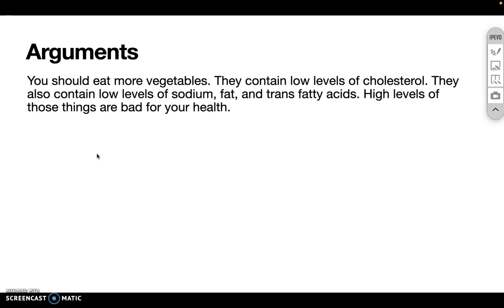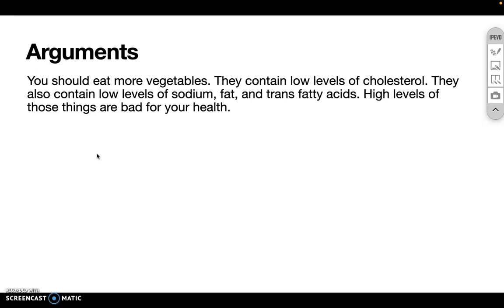And there's really no evidence that these things in high levels are bad for your health. These are all just given. It's like they're expecting you to already be on board with these claims. And so the controversial claim that is being supported by them is the first one. You should eat more vegetables.